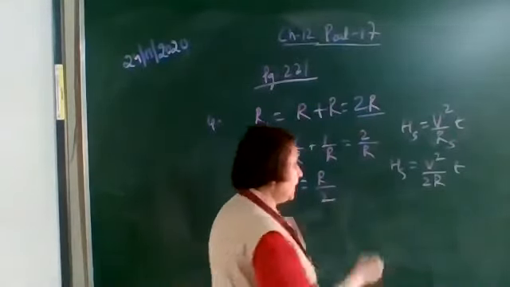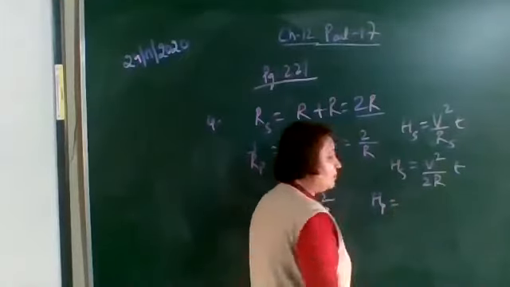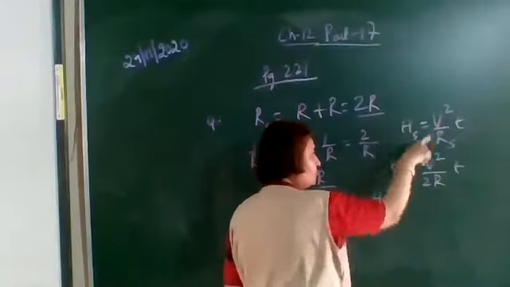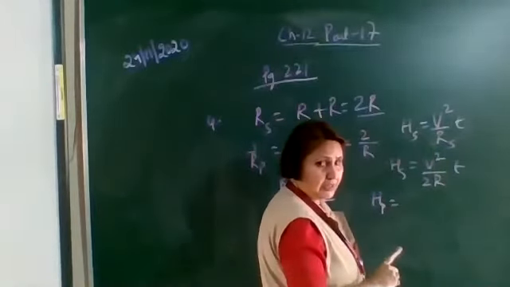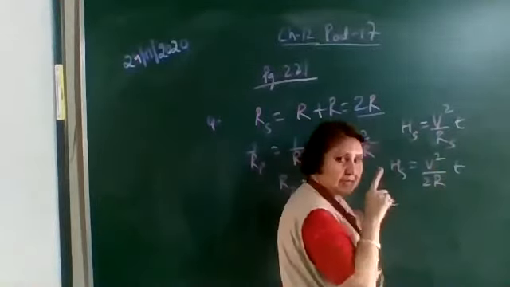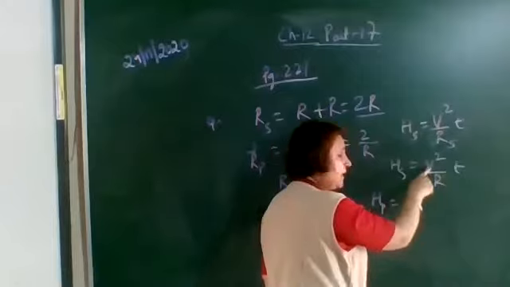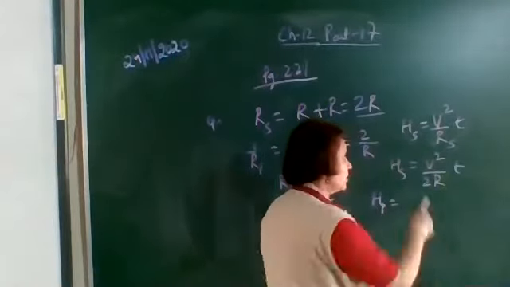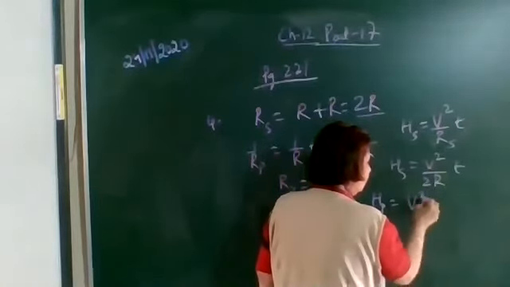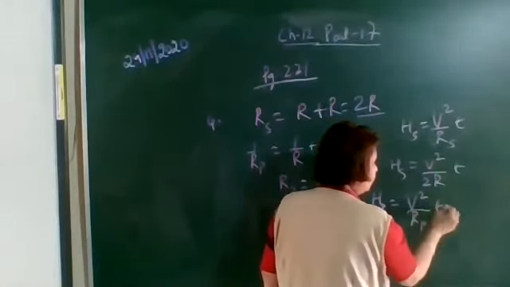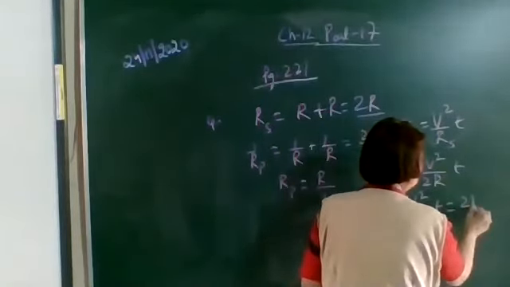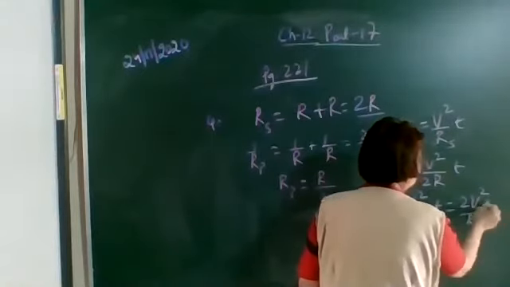The same way, when they are connected in parallel, how much is the heat produced? The formula we will use is V square, because V is same in both the cases. Both are connected to the same voltage. Connected in series, they are connected to 220 volts. Connected in parallel, again they are connected to 220 volts. So as V is same, the formula is V square upon Rp into T. How much is Rp? R by 2. So this is equal to 2V square upon R into T.